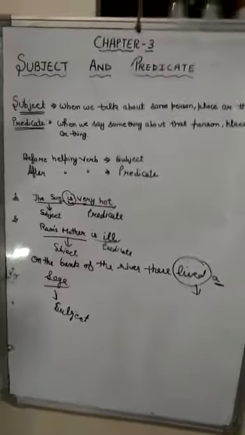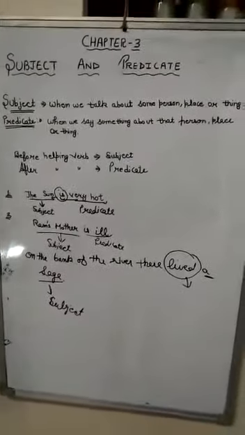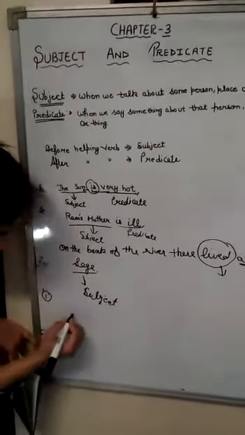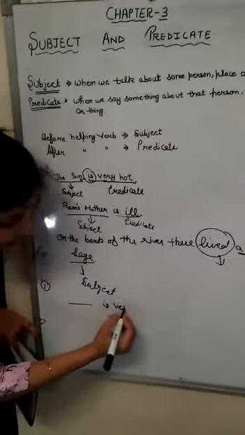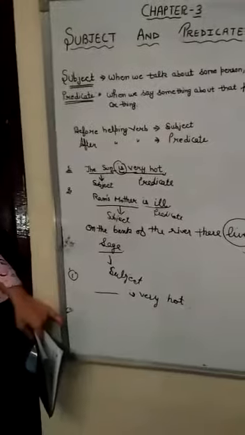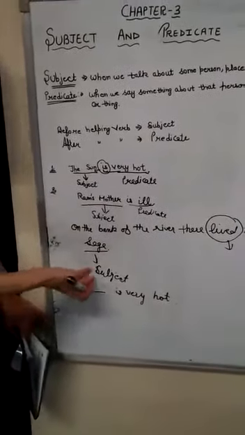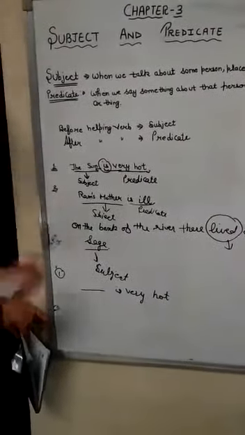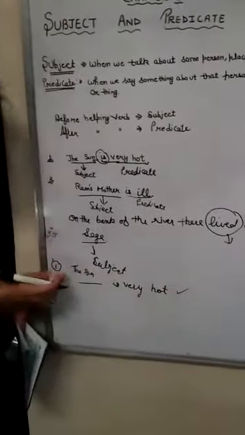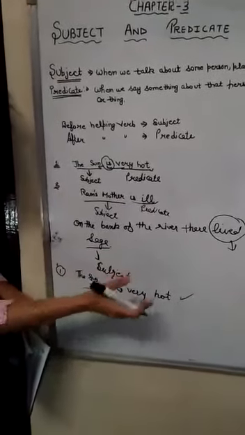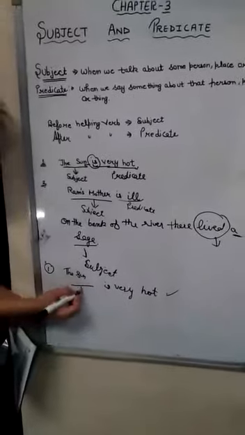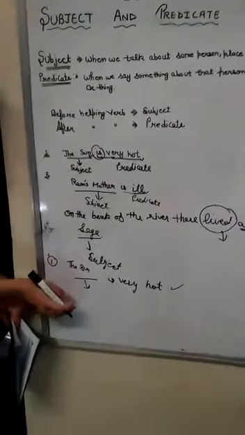In your exercise 2, there is fill in the blanks with a suitable subject. Dash is very hot. You can fill in a subject here. What is the subject? You can say that the food is very hot, you can also write that. But if we write that the sun is very hot, it is also correct. You can say that the drink is very hot, the tea is very hot, the food is very hot, everything is right. If you put a proper subject here, then everything is right.